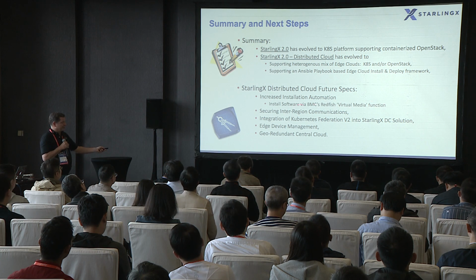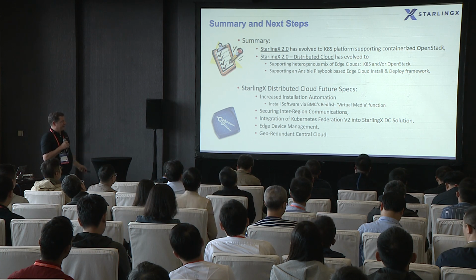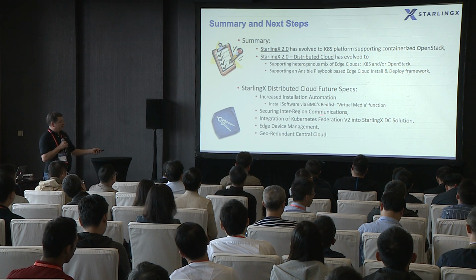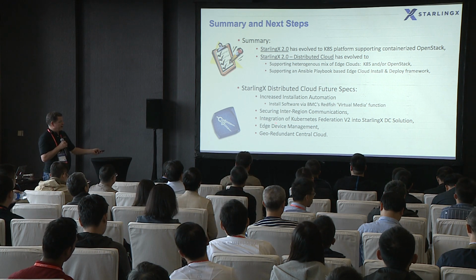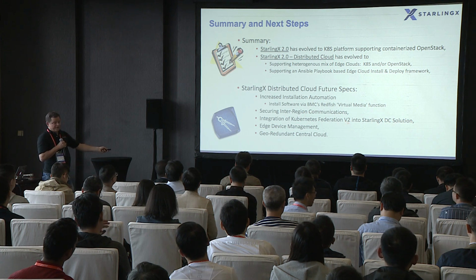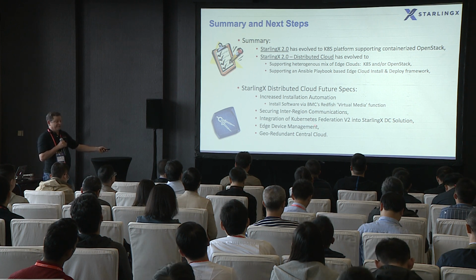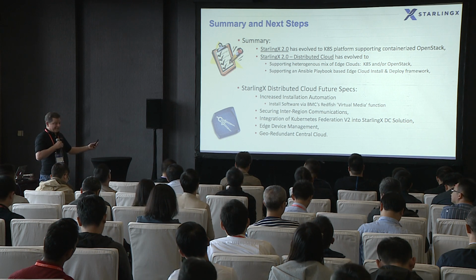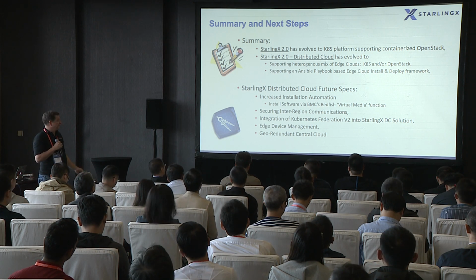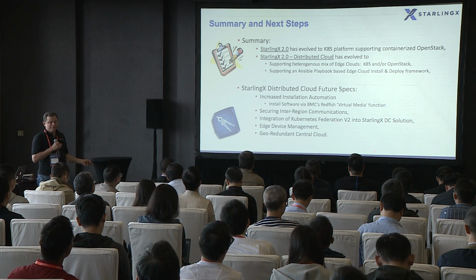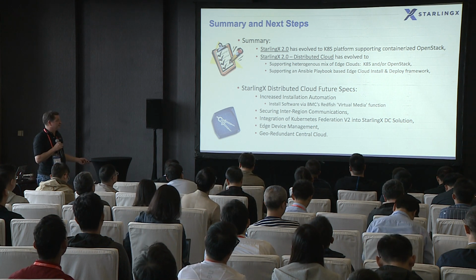One is that we're doing the install of software using Redfish Virtual Media. Some other items we've talked about: securing inter-region communications. Integration of Kubernetes Federation version 2 is something we really want to look at, because StarlingX distributed cloud is a collection of multiple Kubernetes clusters, and that's exactly what Kubernetes Federation does, providing federated services over multiple Kubernetes clusters.